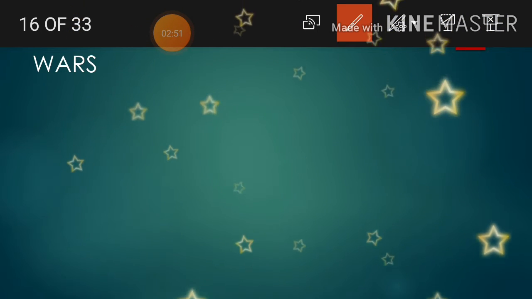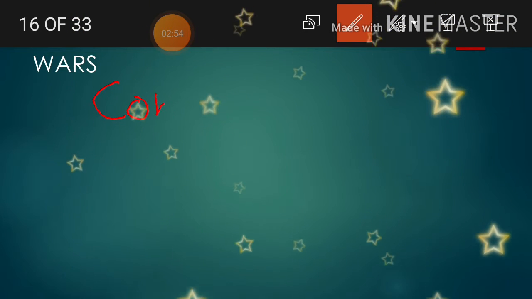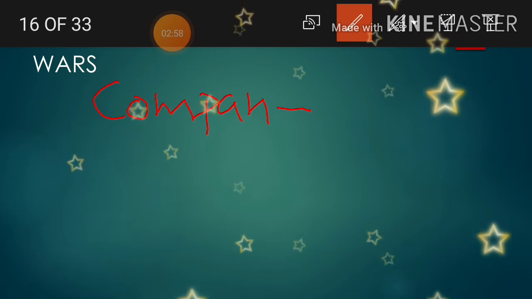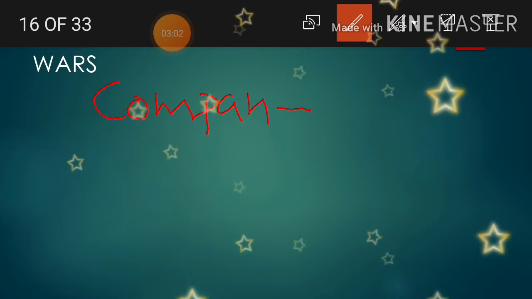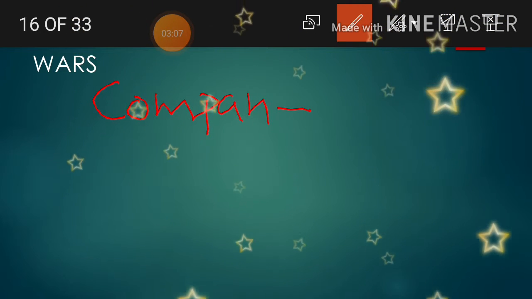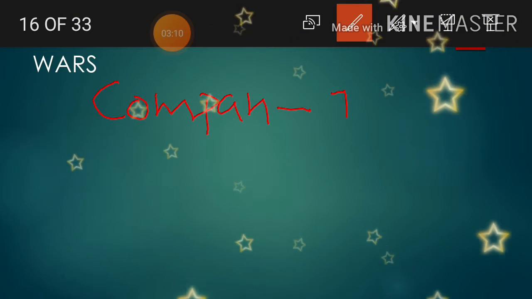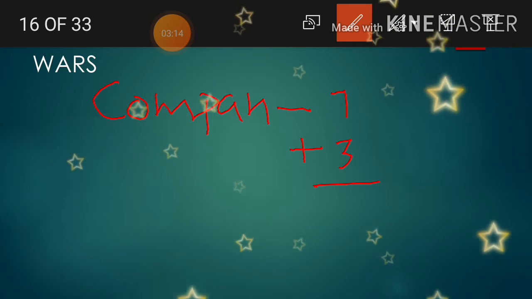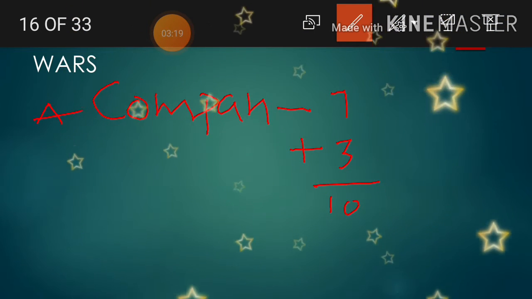What will happen here? Suppose you take a company that produces a pen. To produce a pen costs 7 rupees, and inclusive of all taxes, they are ready to sell the pen at 10 rupees. This is company A's situation.